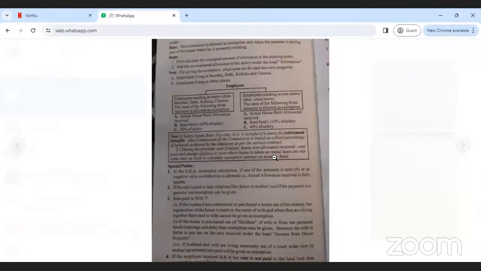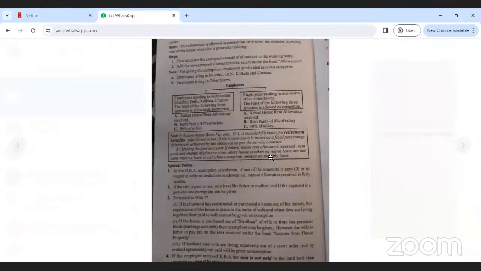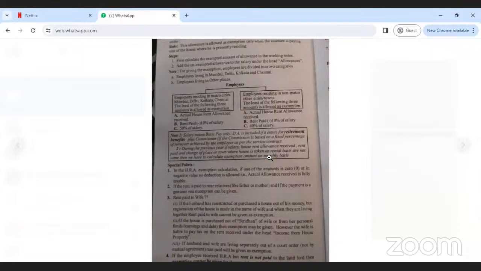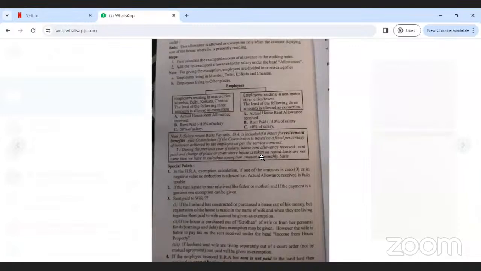In the question, if they have not given any such detail, you take monthly basis only. So salary means basic pay plus any dearness allowance in the case of retirement benefit, and commission, which is a percentage on turnover only.